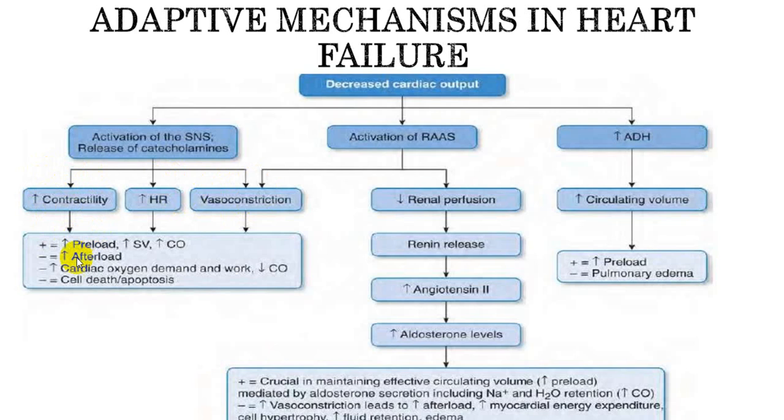It also increases the afterload, and it increases the cardiac oxygen demand, and that can be dangerous. So there is always a compensation, but some of the compensation may worsen the myocardial function. So these are the three systems which are being activated: sympathetic system, RAS system, and ADH secretion from the posterior pituitary.